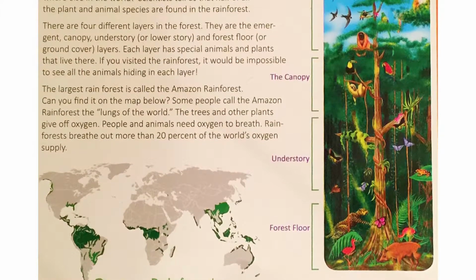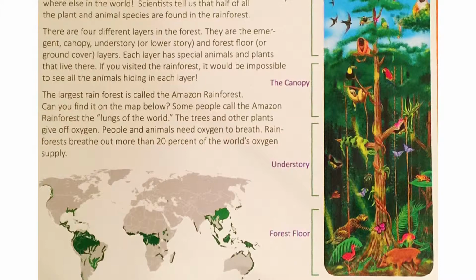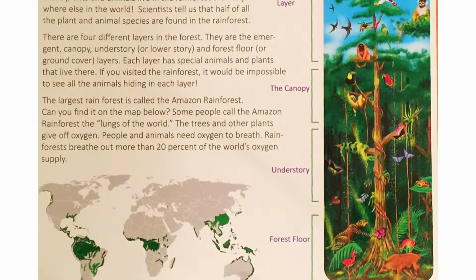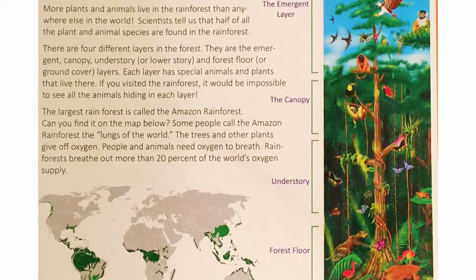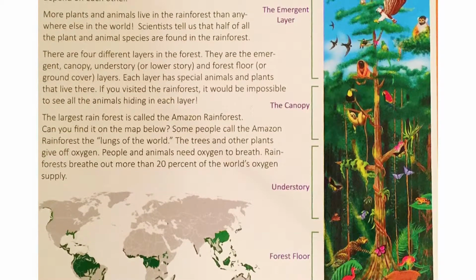Rainforests are among the most important ecosystems in the world. An ecosystem is a community of plants and animals that depend on each other. More plants and animals live in the rainforest than anywhere else in the world. Scientists tell us half of all plant and animal species are found in the rainforest.